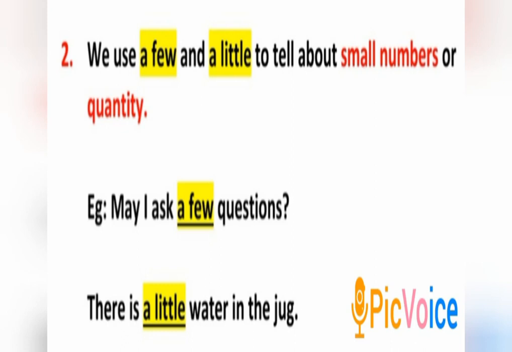Now what is the quantifier here? A few. Very good. The second sentence. There is a little water in the jug. Now which one is the quantifier here? You are right. A little.